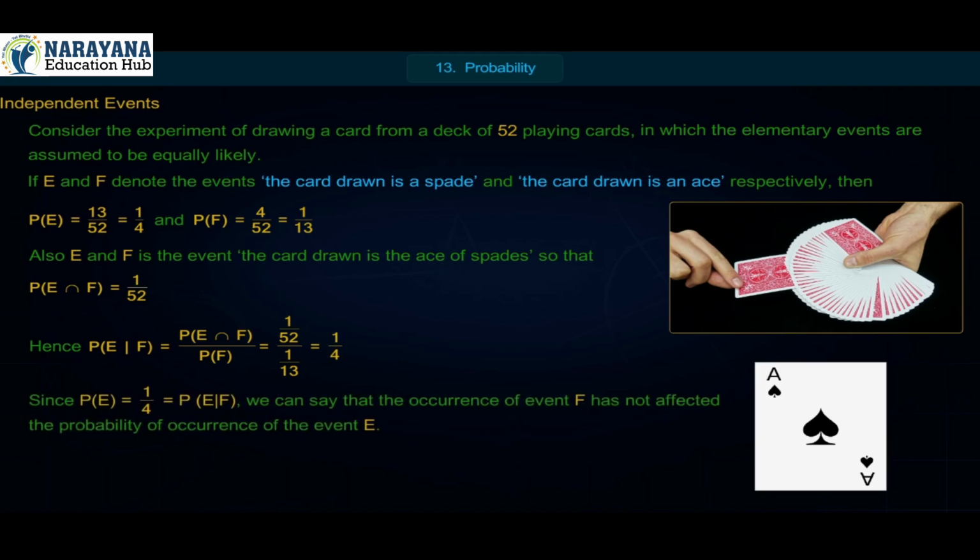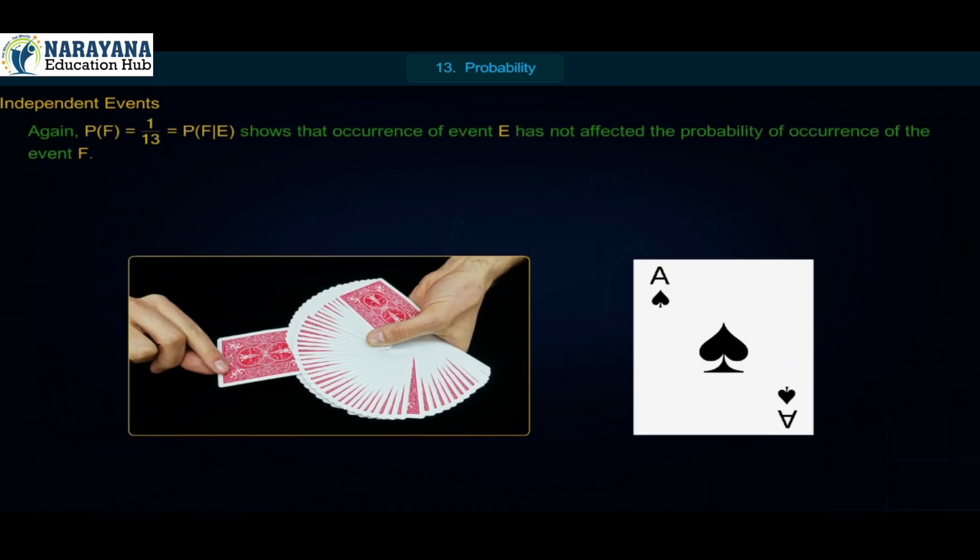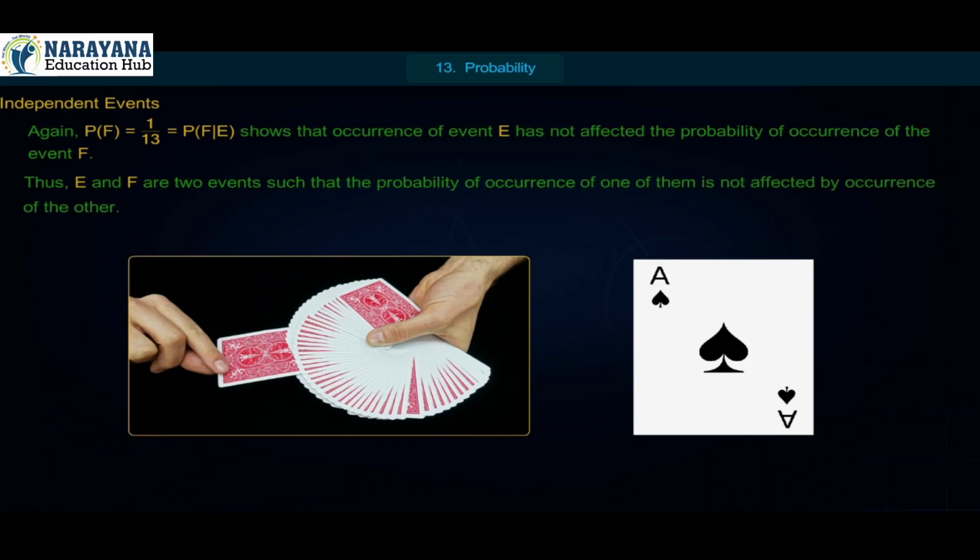Since P of E is equal to 1 upon 4 is equal to P of E by F, we can say that the occurrence of event F has not affected the probability of occurrence of the event E. We also have P of F by E is equal to P of E intersection F upon P of E is equal to 1 upon 52 whole upon 1 upon 4 is equal to 1 upon 13 is equal to P of F. Again, P of F is equal to 1 upon 13 is equal to P of F by E shows that the occurrence of event E has not affected the probability of occurrence of the event F. Thus, E and F are two events such that the probability of occurrence of one of them is not affected by the occurrence of the other.